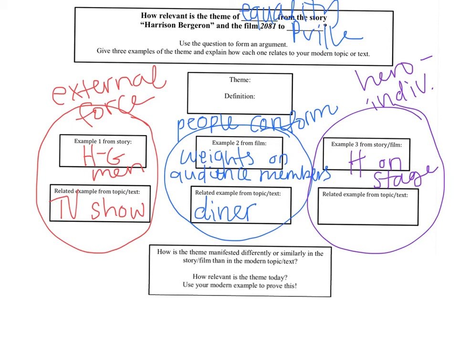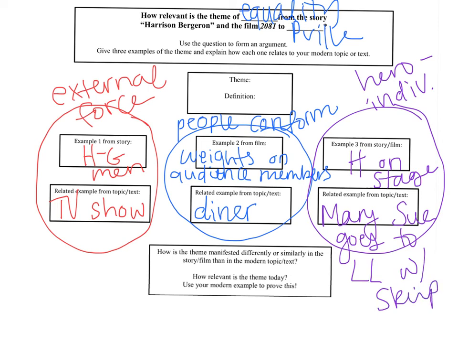And then for the example from Pleasantville, I'm going to use Mary Sue. That's her name when she's in the TV show. And when she goes to Lover's Lane with Skip, that's when she starts to break out of what she is supposed to do and establish her individuality.